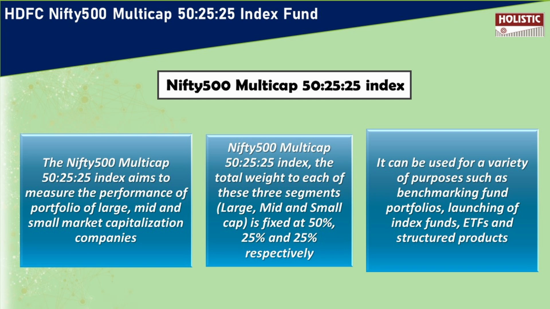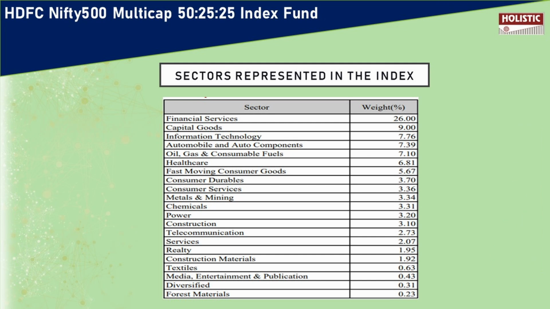The sectors represented under this index are financial services, capital goods, information technology, automobile and auto components, oil, gas and consumable fuels, healthcare, fast-moving consumer goods, consumer durables, consumer services, metals and mining, chemicals, power, construction, telecommunications, services, realty, construction materials, textiles, media, entertainment and publication, diversified and forest materials. The top weightage is given to the financial services sector at 26%, and the least weightage is given to the forest materials sector at 0.23%.